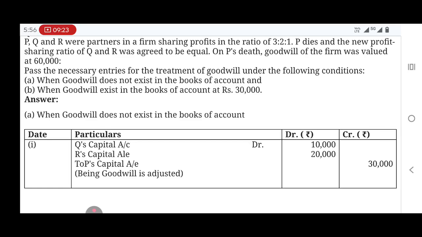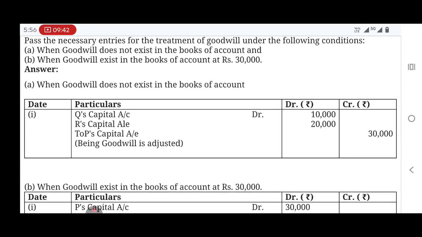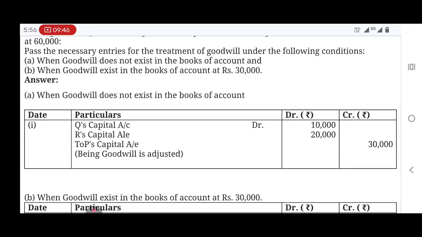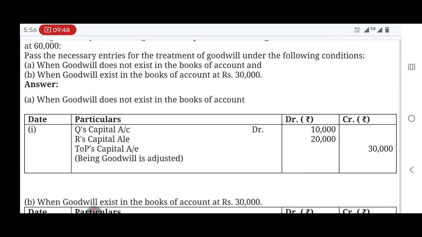So that 30,000 you take and split it to the existing partners. So Q's capital account debtor, R's capital account debtor to P's capital account, in the ratio of